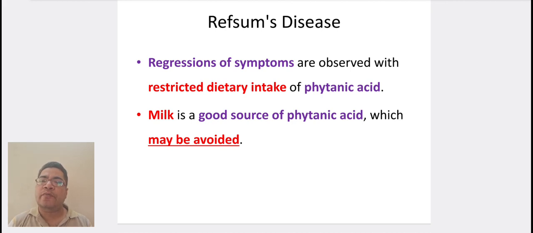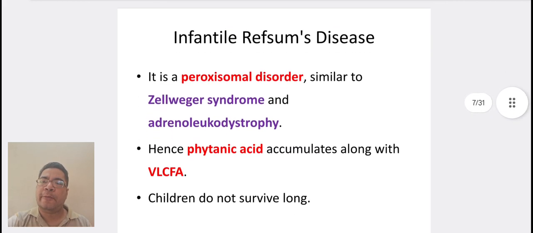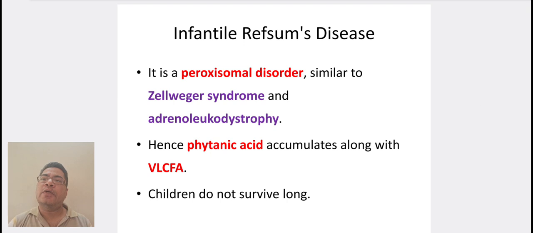Milk is a good source of phytanic acid, which may be avoided. Coming to infantile Refsum disease, it is a peroxisomal disorder similar to Zellweger syndrome or adrenoleukodystrophy. Hence, phytanic acid accumulates along with very long chain fatty acids. Children do not survive long.